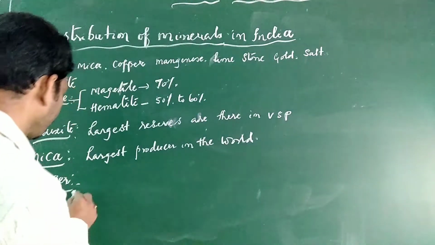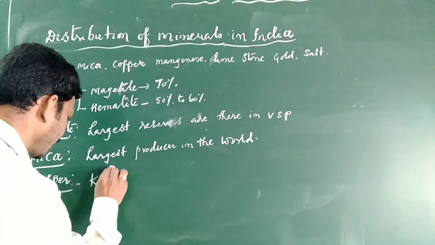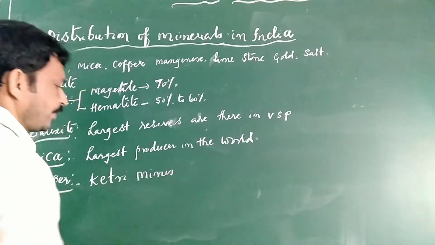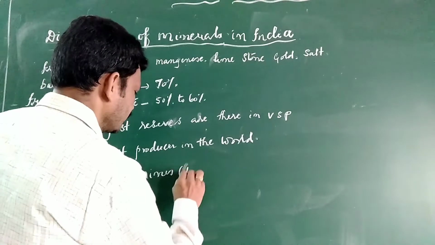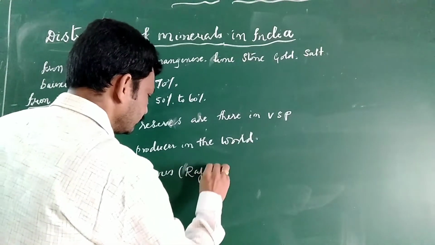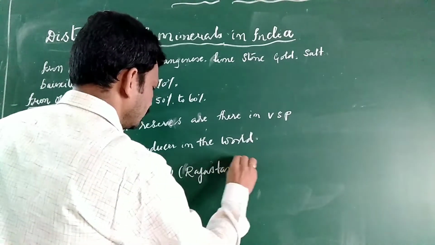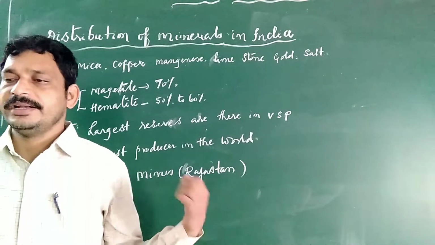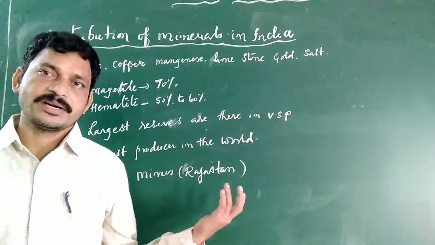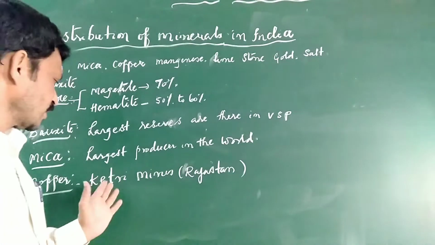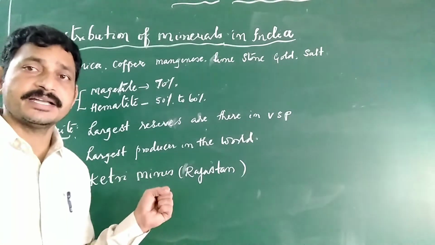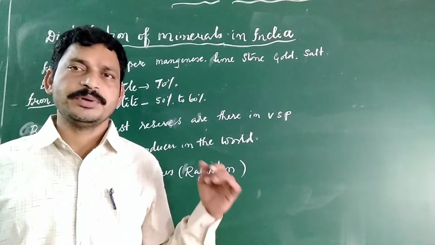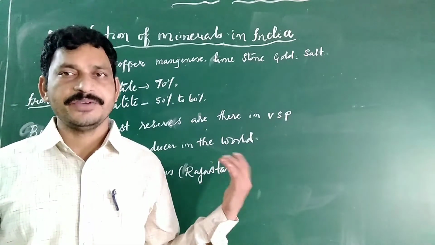Mostly the Khetri mines in Rajasthan are the important producer of copper, and as usual Madhya Pradesh and Jharkhand also produce, but production is not sufficient. Copper is very useful for all kinds of industries.